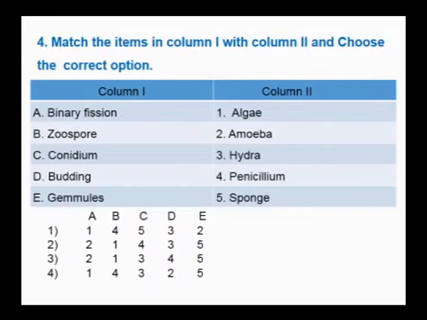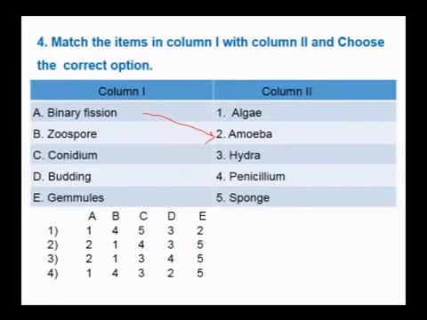Binary fission is a process where a parental cell divides to produce two daughter cells which are similar. The more common type in amoeba is binary fission when the conditions are favorable. But when the conditions are unfavorable, the amoeba goes for encystation followed by sporulation, that is multiple fission. Euglena undergoes longitudinal binary fission, whereas paramecium undergoes transverse binary fission. In planaria, multiple transverse fission can also be seen. But here, binary fission goes with the amoeba.